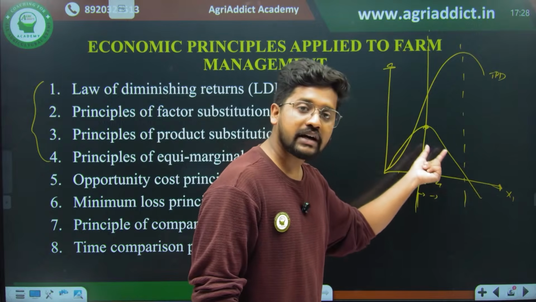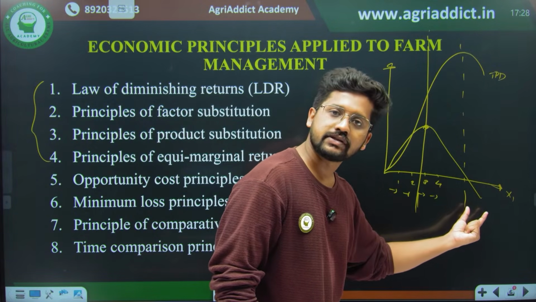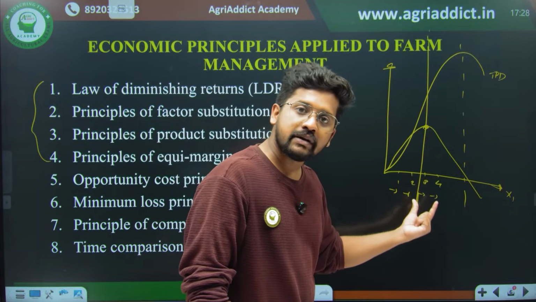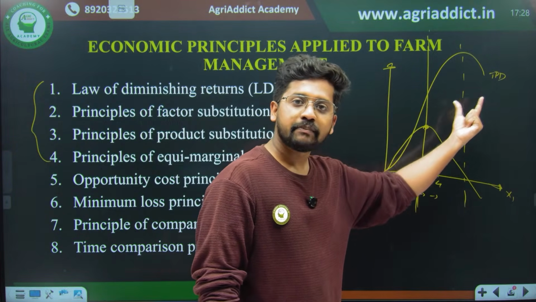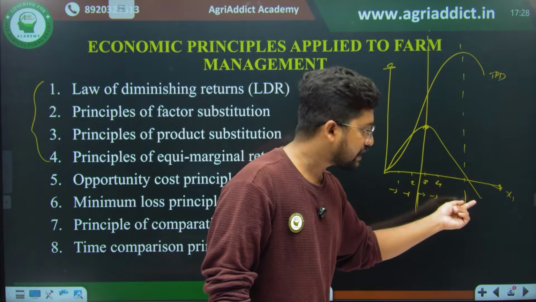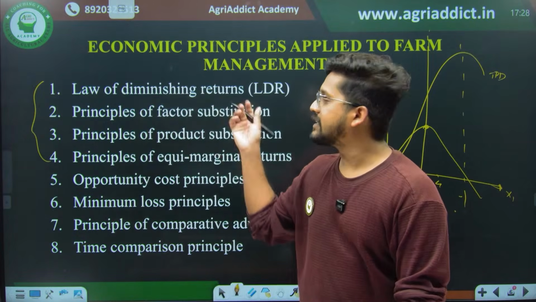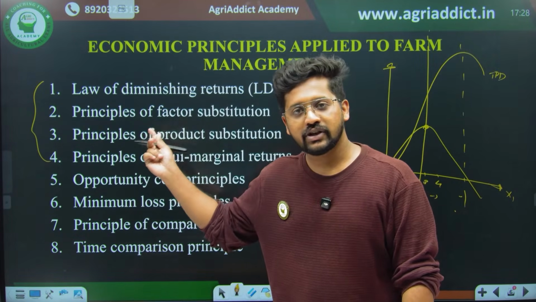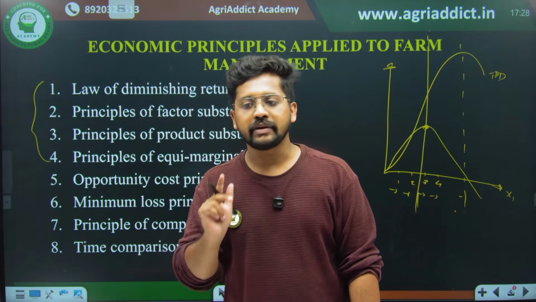So my marginal product is diminishing as the stock of my variable resource increases, and the contribution to the total product by each successive input goes on diminishing. It becomes zero, it becomes negative. This is none other than your law of diminishing returns. That's why I told you that this is the counterpart of the law of diminishing marginal utility.